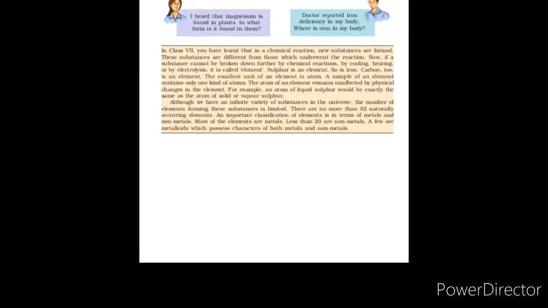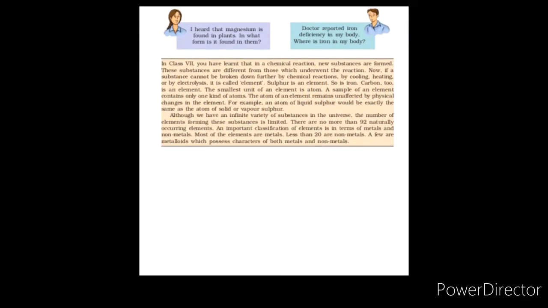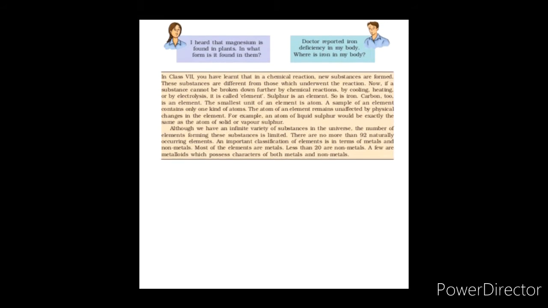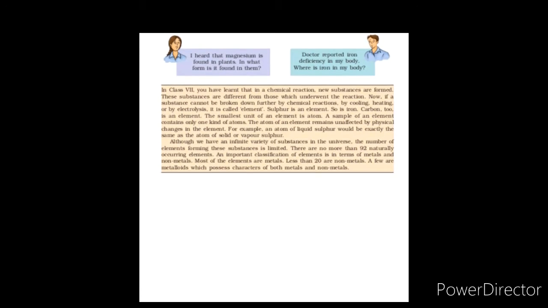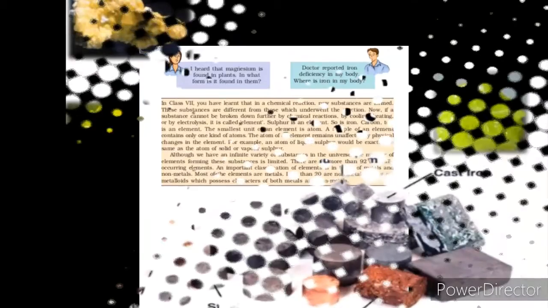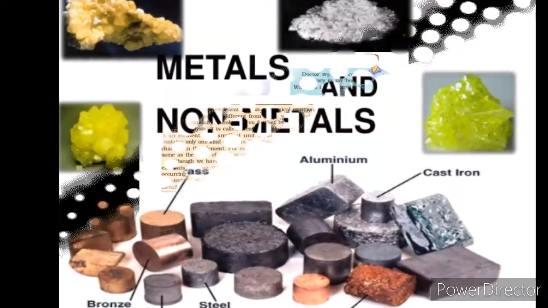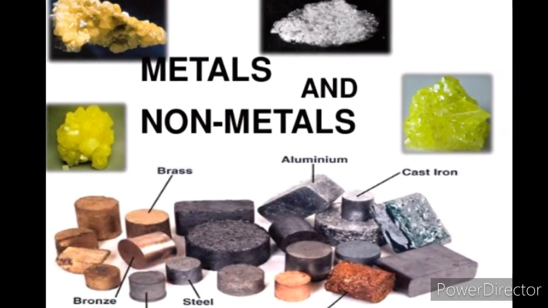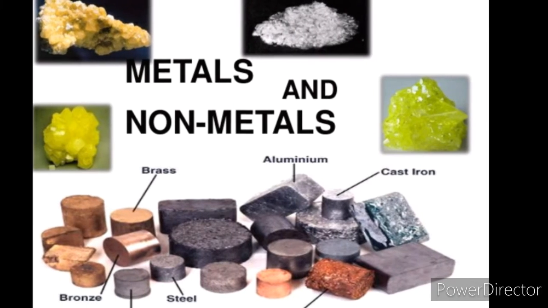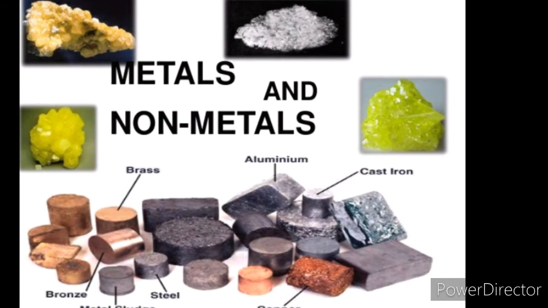There are no more than 94 naturally occurring elements. An important classification of elements is in terms of metals and non-metals. Most of the elements are metals; the remaining are either non-metals or metalloids. Metalloids possess characteristics of both metals and non-metals.